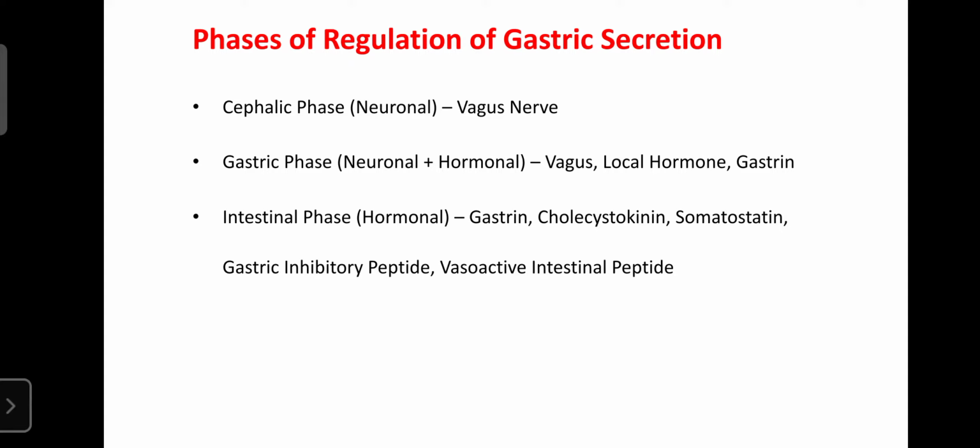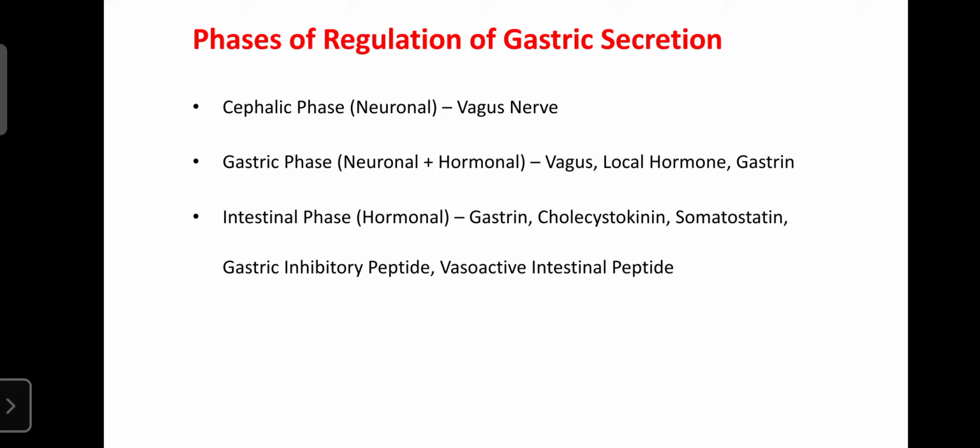Its control center is present in the medulla oblongata. Through the nose we get a certain smell. That smell perception or information reaches the medulla oblongata or temporal lobe. From the temporal lobe it reaches the medulla oblongata, then the medulla oblongata activates the vagus nerve, then the gastric secretion increases, and you feel hungry. That phase is regulated by a nerve, so it is known as the neuronal phase or cephalic phase.